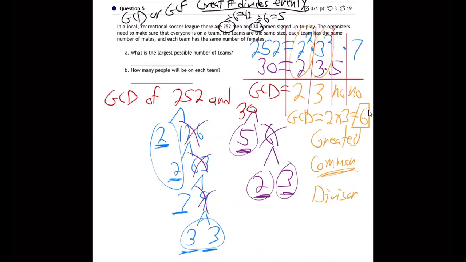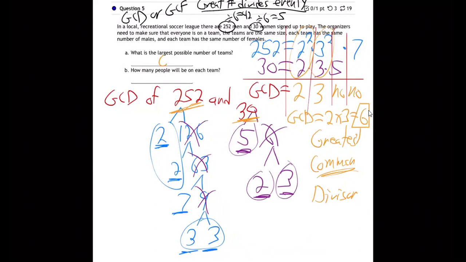It's what they have in common. In fact, we already found that out, didn't we? We already kind of by guessing found out that 6 was the biggest number. It turns out it is the biggest number overall that divides evenly into 252 and into 30. That's the greatest amount they have in common. It's the greatest common divisor.